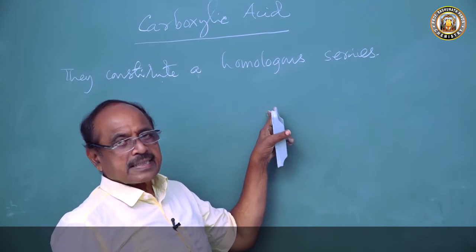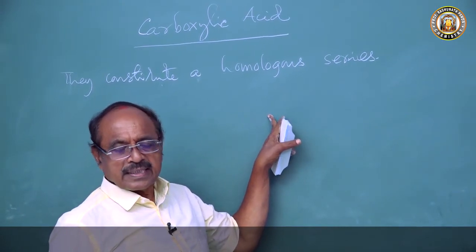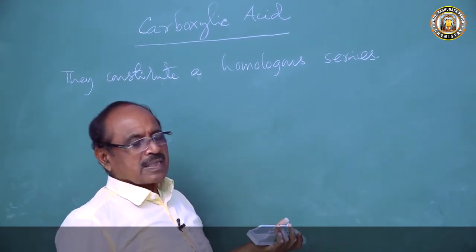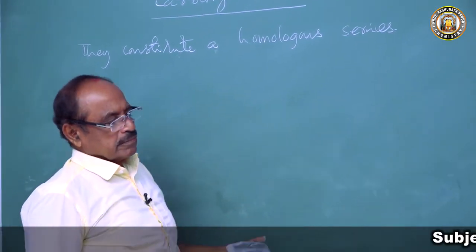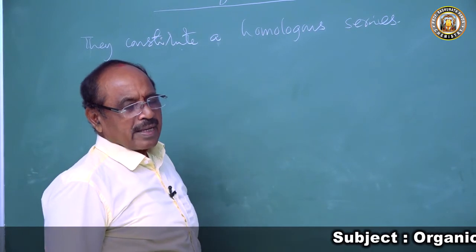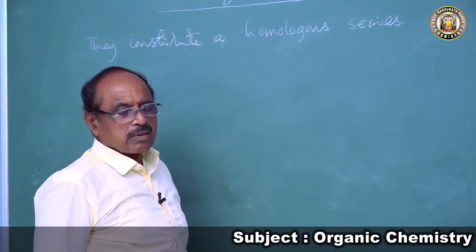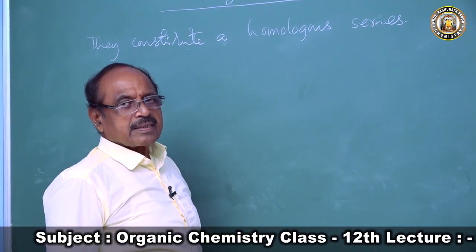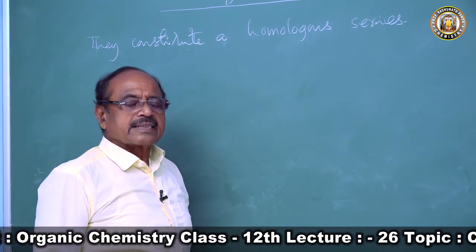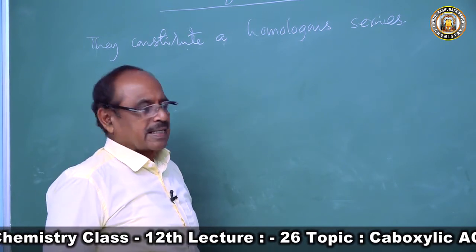All carboxylic acids constitute a homologous series. They have the general molecular formula CnH2n plus 1 COOH, and accordingly the molecular formula increases by CH2 and the molecular mass increases by 14. They are prepared by similar general methods of preparation. They exhibit similar physical and chemical characteristics.